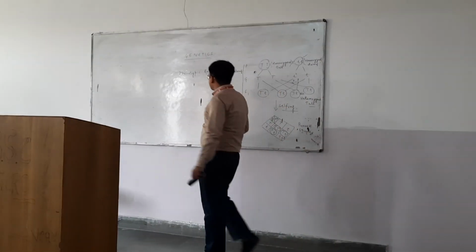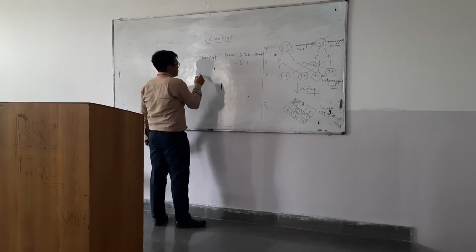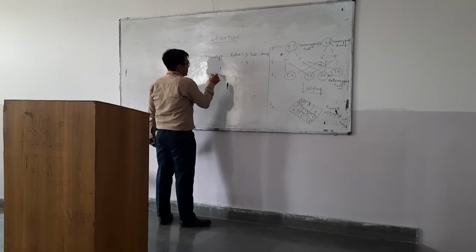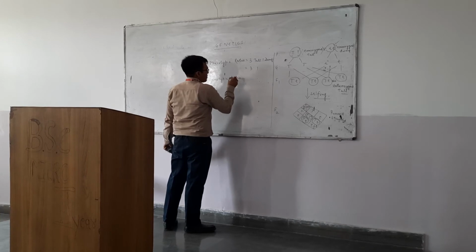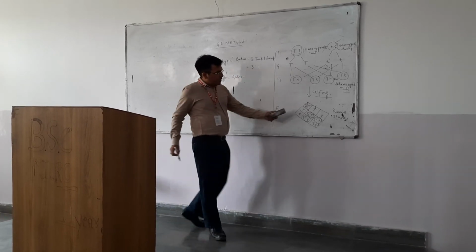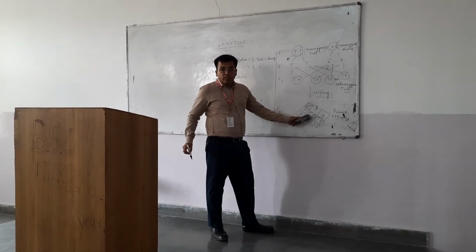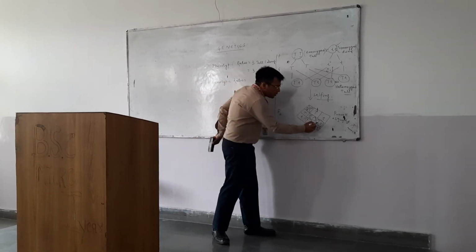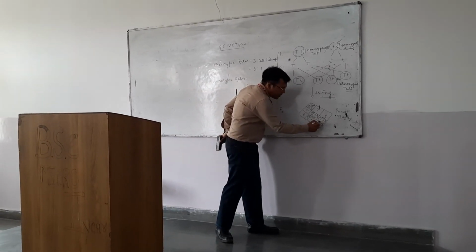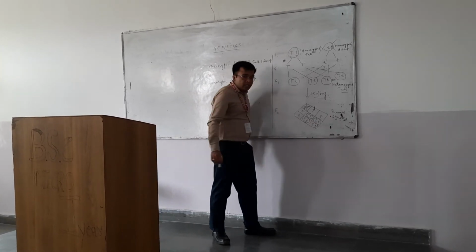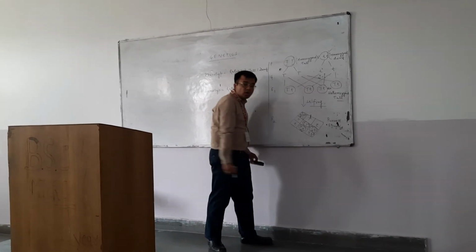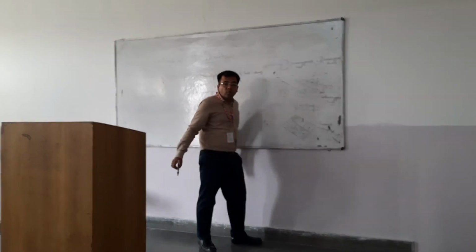And the genotypic ratio was how much? Let's see. This capital T is homozygous tall. These two I'm marking with alpha so that you can recognize them easily. These two are heterozygous tall, and this third one is homozygous tall.